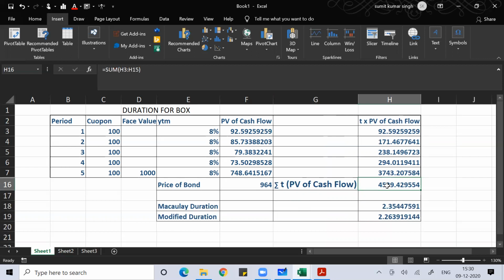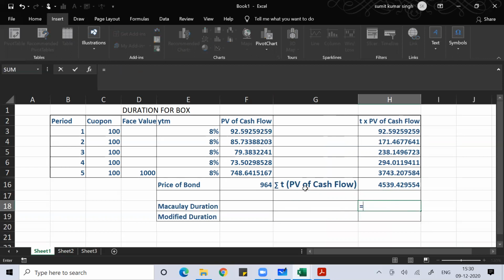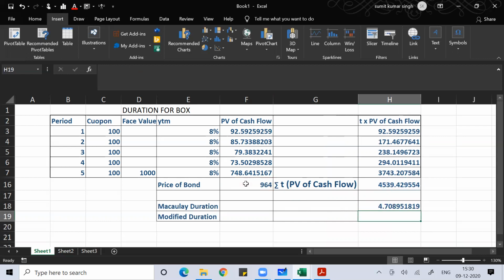You got this. Okay. So what is basically your Macaulay duration? Your Macaulay duration is basically the sum of T into present value of cash flow, which you divide by the price of the bond. This is called the Macaulay duration.